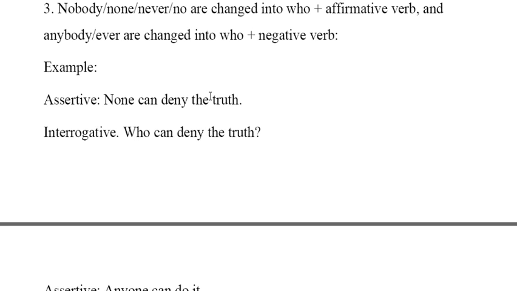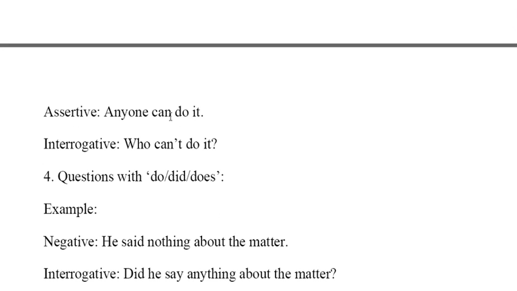Number 3 says nobody, none, never, no are changed into who plus affirmative verb, and anybody, ever are changed to who plus negative verb. So nobody, none, never, no are changed into who plus affirmative verb. And if you find anybody, ever, it will be changed to who plus negative verb. So none can deny the truth. It would be interrogative like who can deny the truth. Then anyone can do it, so who can't do it.